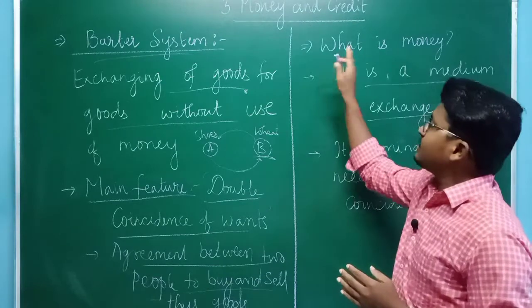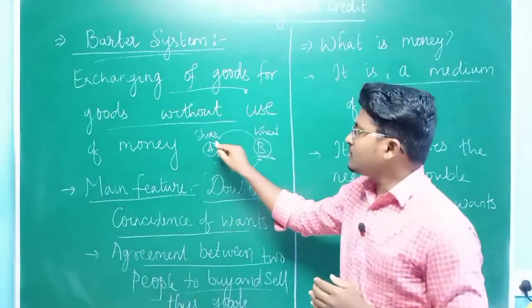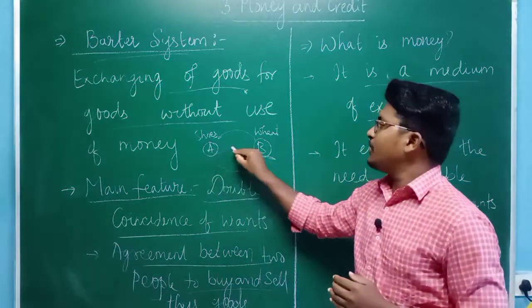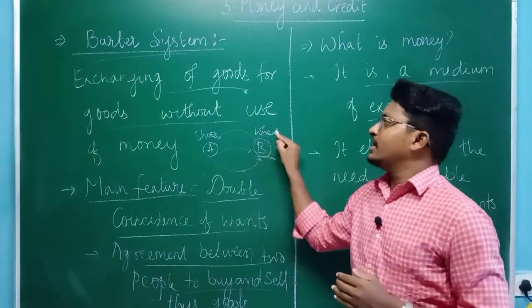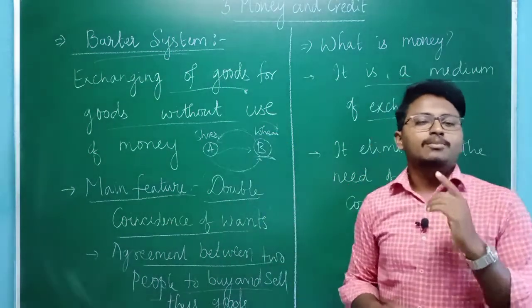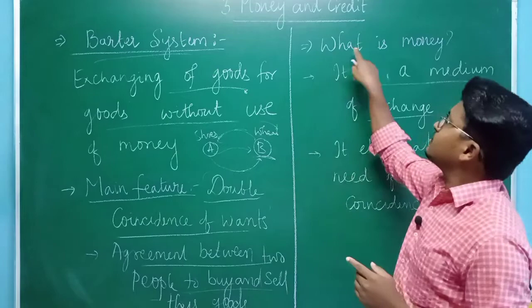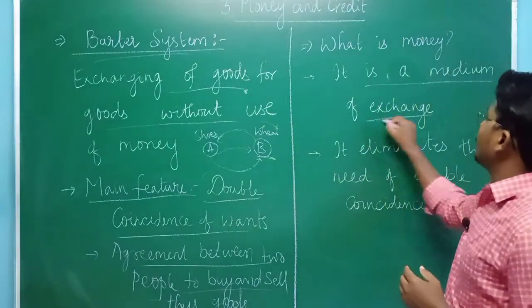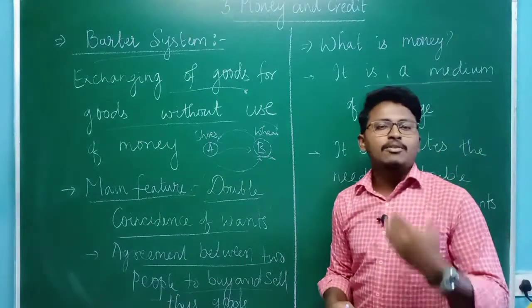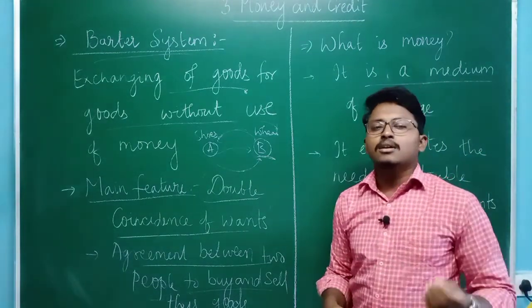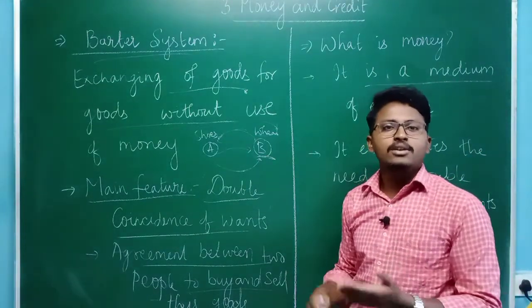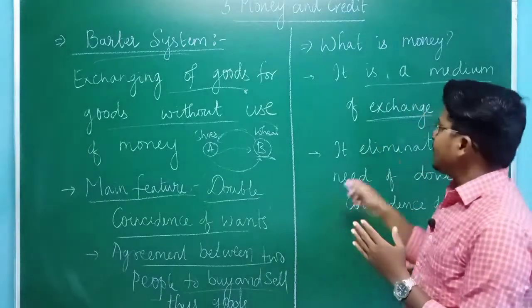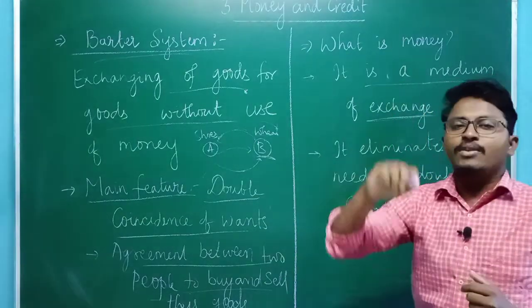But if money is there, the person who wants the wheat pays money to person B and takes the wheat. So the process involves money. Simply you can say money plays the role of a medium of exchange. It can be whatever it may be, paper notes or coins. Whatsoever it may be, money acts as a medium of exchange.